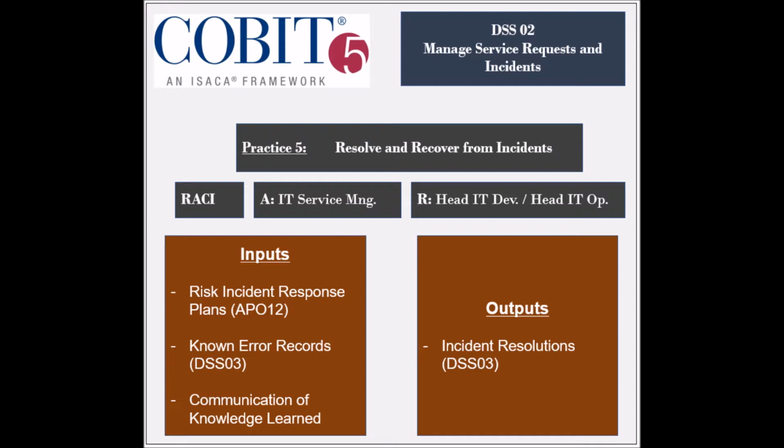The practice receives 3 inputs, which are the risk incident response plans from the AP012 process, the known error records, and the communication of knowledge learned, both from the DSS03 process. It generates 1 output, which is the incident resolutions to be used by the DSS03 process.